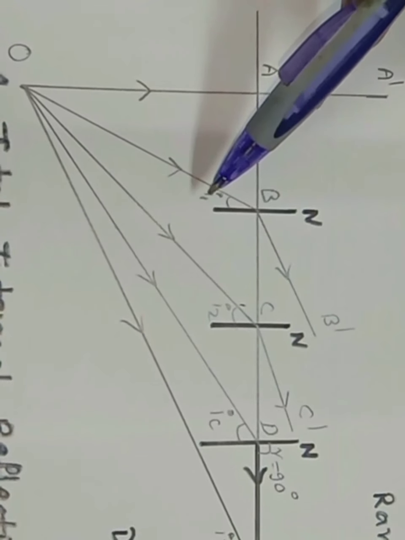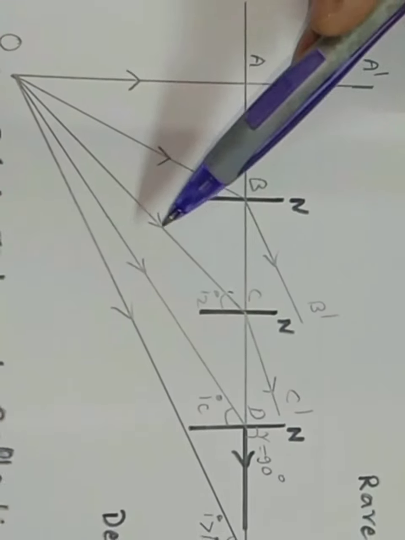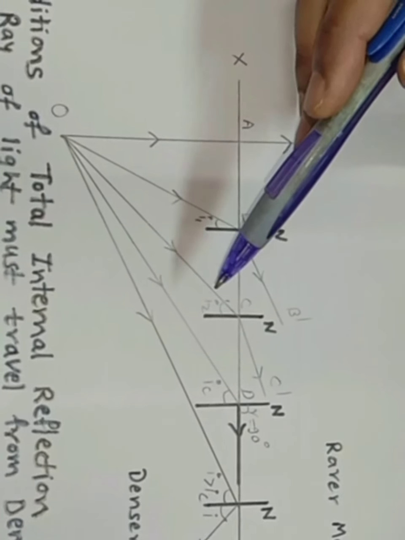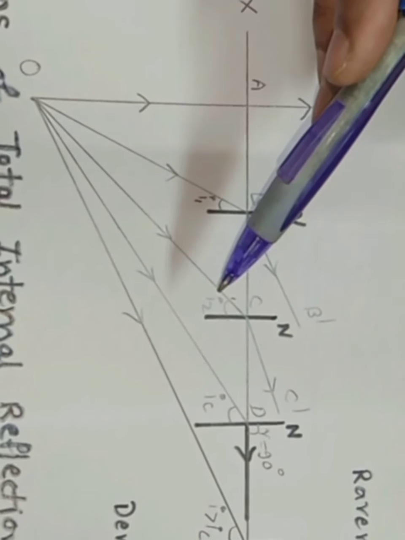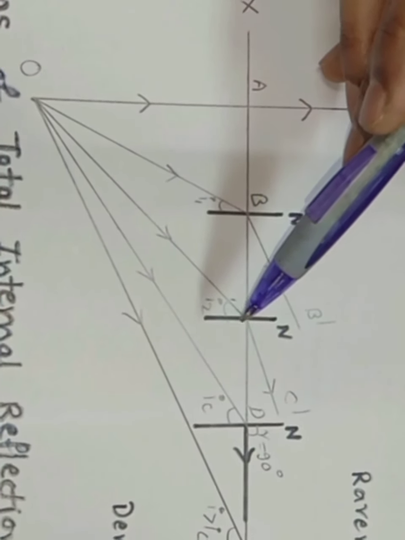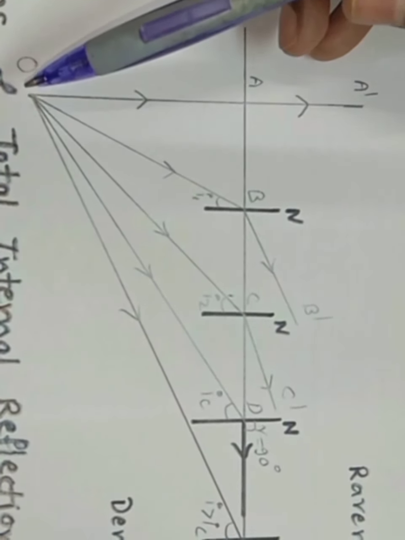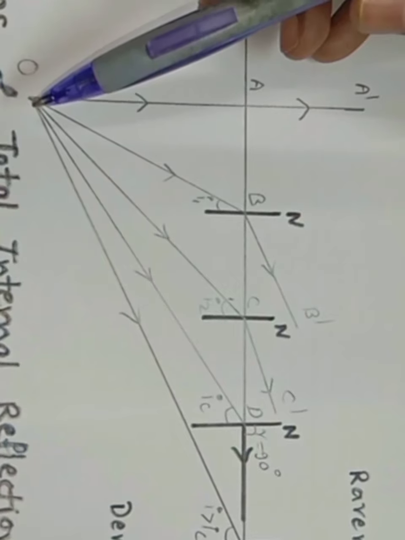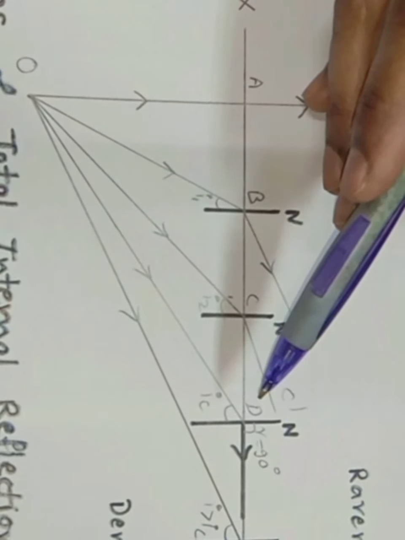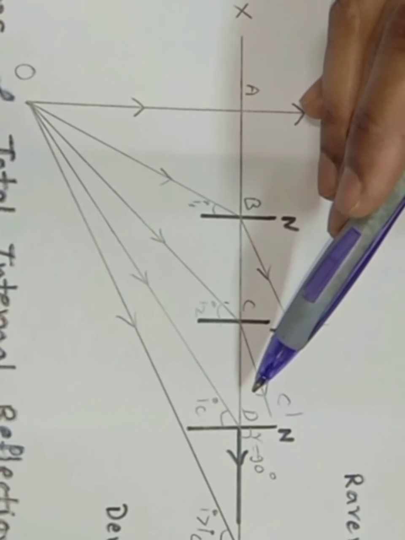Now if I go on increasing this angle of incidence, let us say another ray which I am showing you, OC, has angle of incidence I2. For this ray, after refraction, it will bend more. Now consider the next ray, OD, which is incident on the boundary.